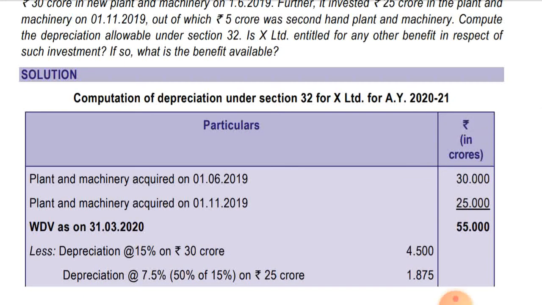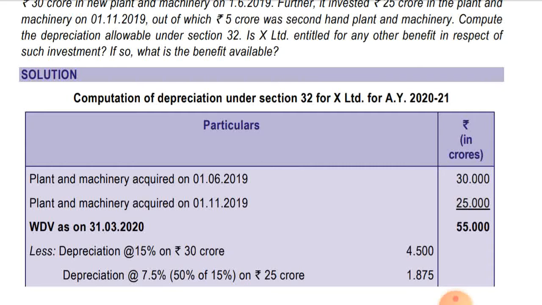Computation of depreciation under section 32 for X Limited for the assessment year 2021. Plant and machinery acquired on 1st June 2019, okay, it's 30 crores. Plant and machinery acquired on 1st November 2019 is 25 crores. Total WDV as on 31st March 2020 before depreciation is 55.